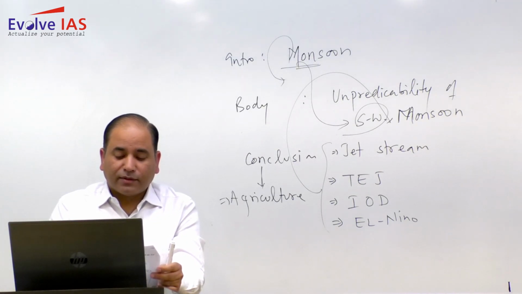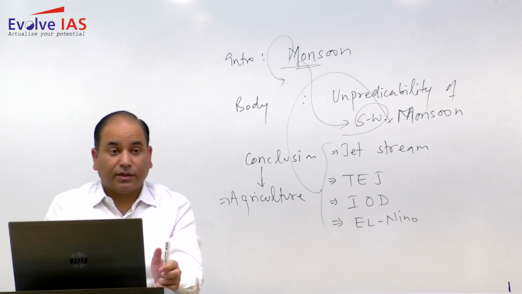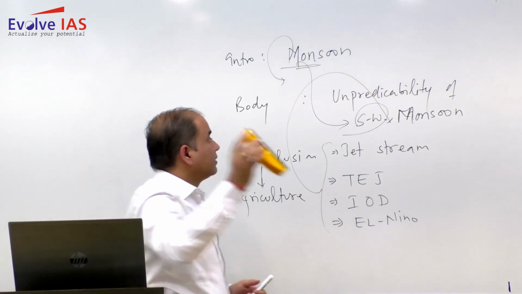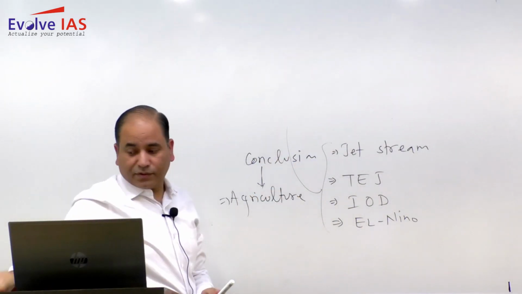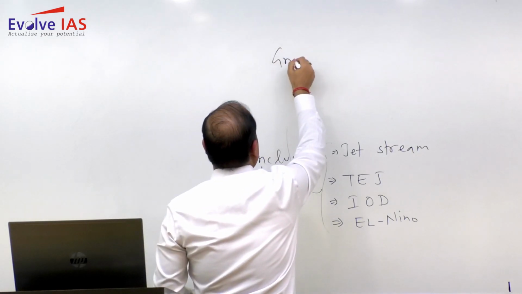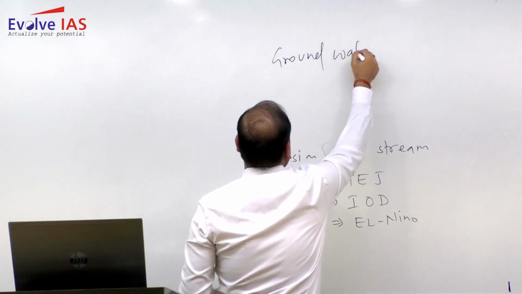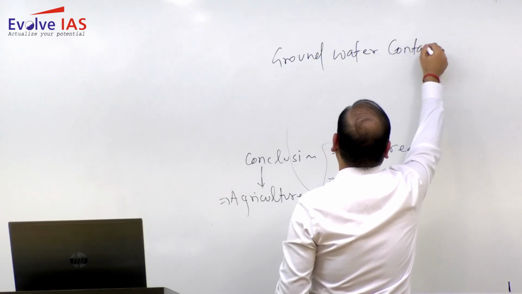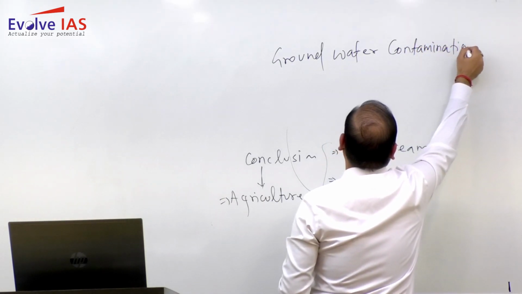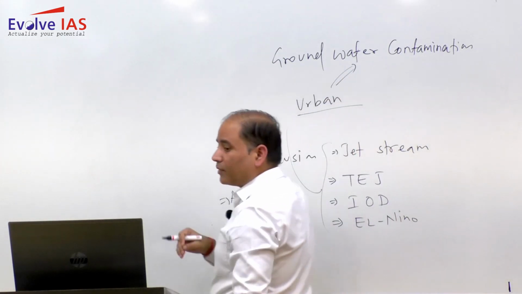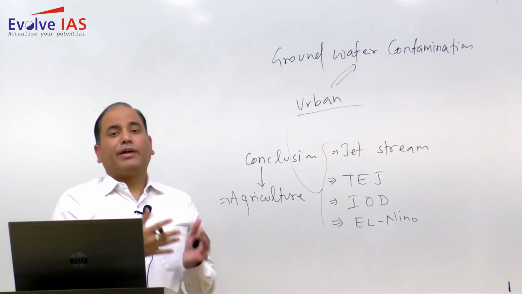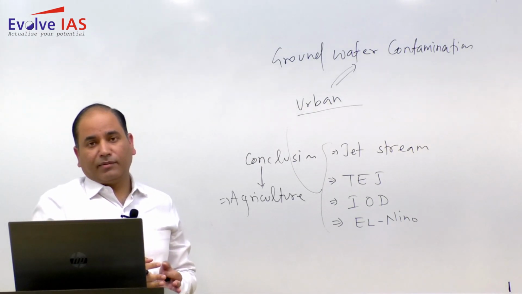Groundwater contamination in the fast expanding urban landscape of India appears to have become a major public health issue. Discuss. So the question is about the groundwater pollution, groundwater contamination. It should not be written in general, it should be written within the perspective of urban. So in urban area groundwater contamination. In urban area, what are the main reasons of the groundwater contamination?